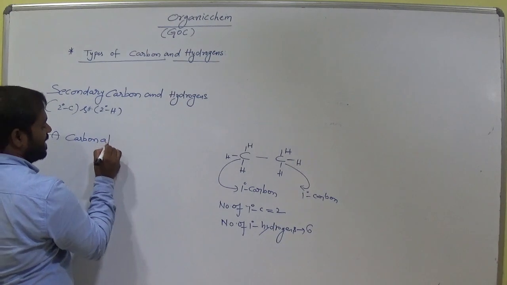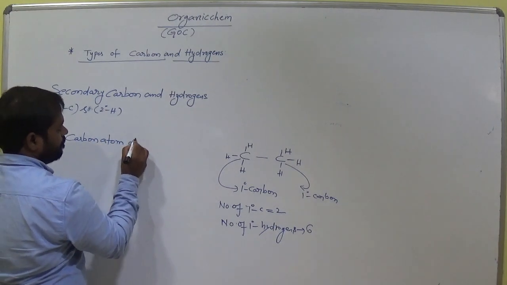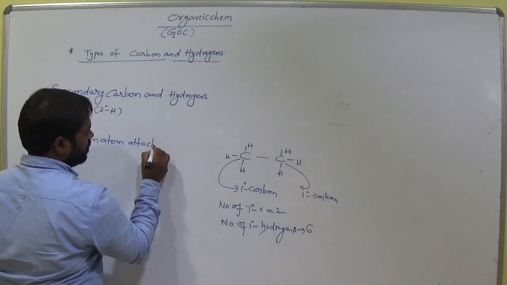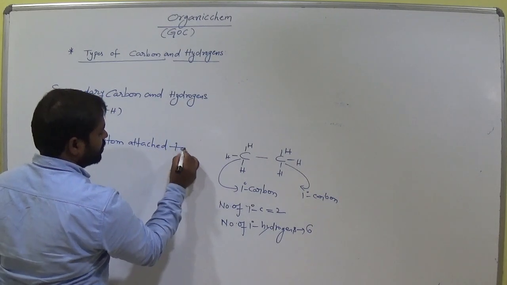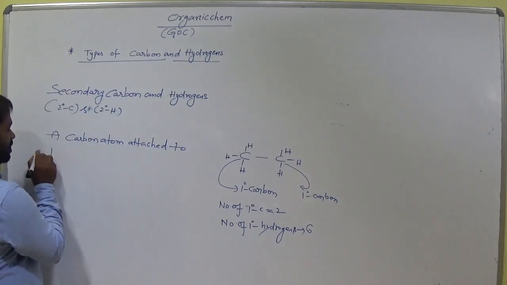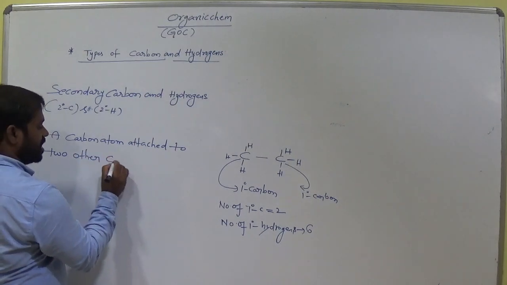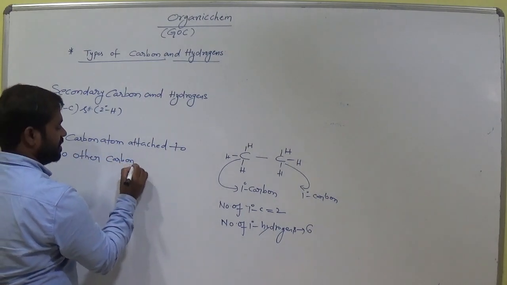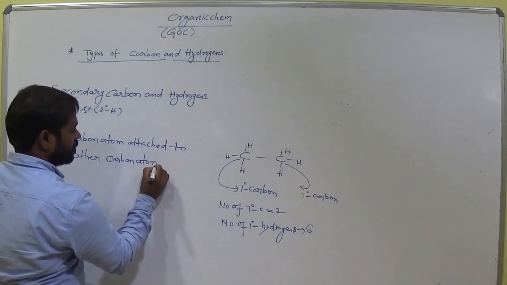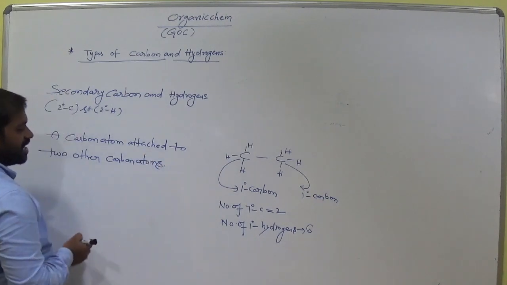a carbon atom attached to two other carbon atoms.